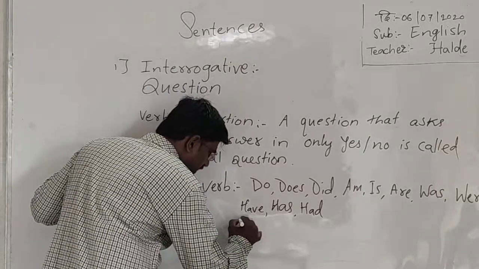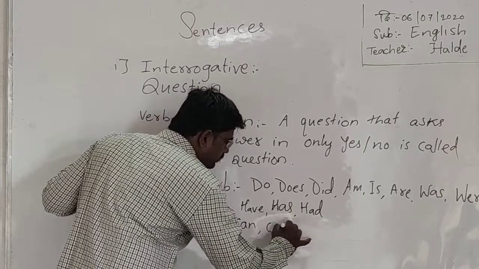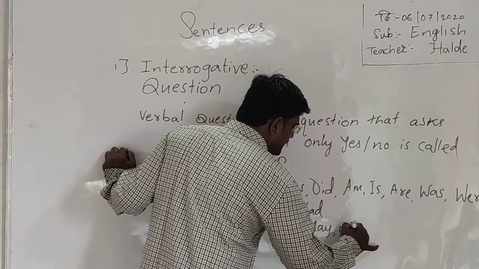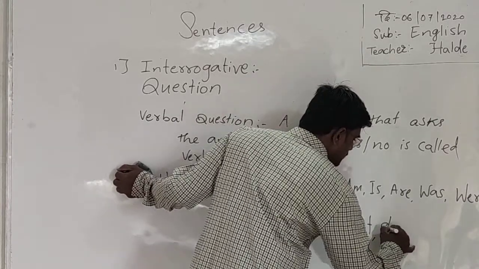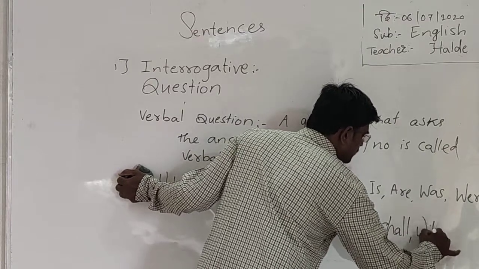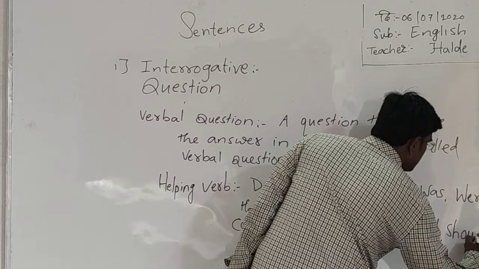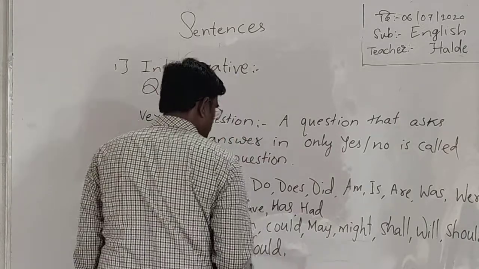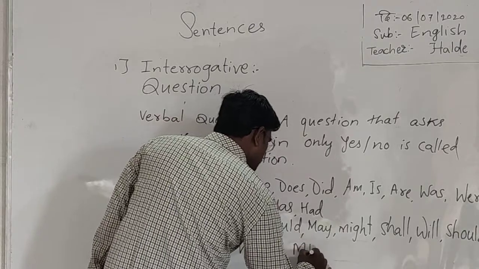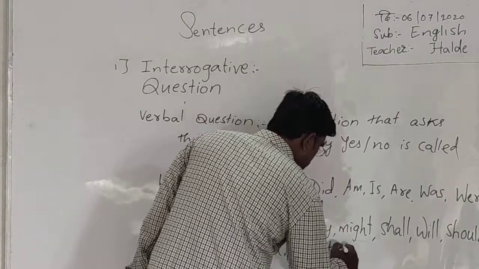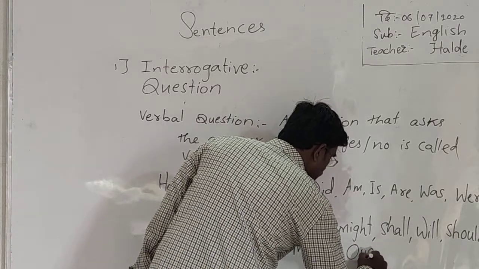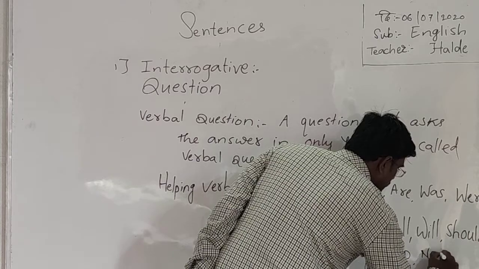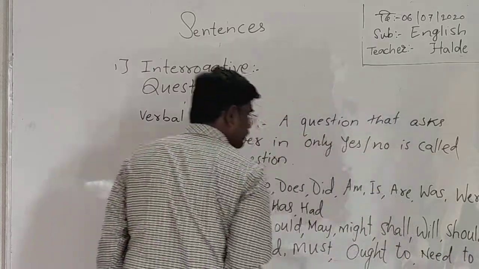Now the modals are also there. Can, could, may, might, shall, will, should, would, must, ought to, need to.